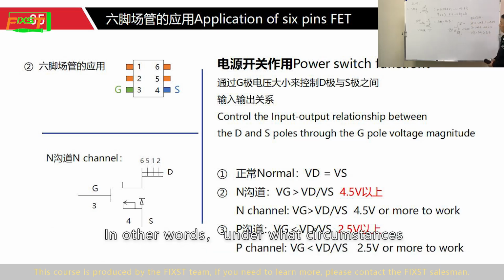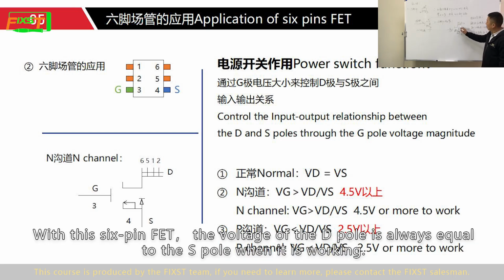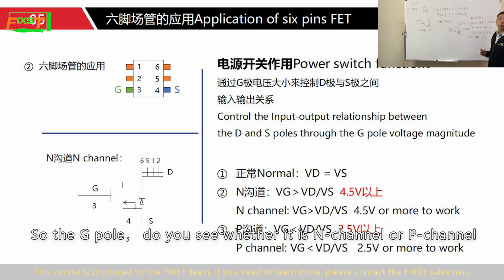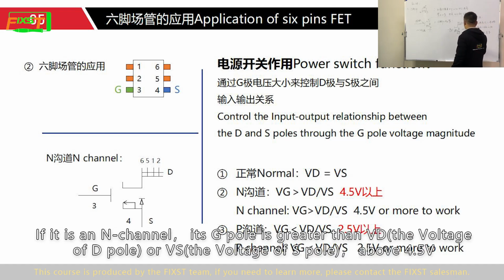In other words, under what circumstances? With the 6-pin FET, the voltage of the D pole is equal to that of the S pole when it is working. Under normal working conditions, Vd, the voltage of the D pole, is equal to Vs, the voltage of the S pole. So for the G pole, look at whether it is N-channel or P-channel. If it is N-channel, its G pole is greater than Vd or Vs, the voltage of the S pole, by above 4.5 volts.